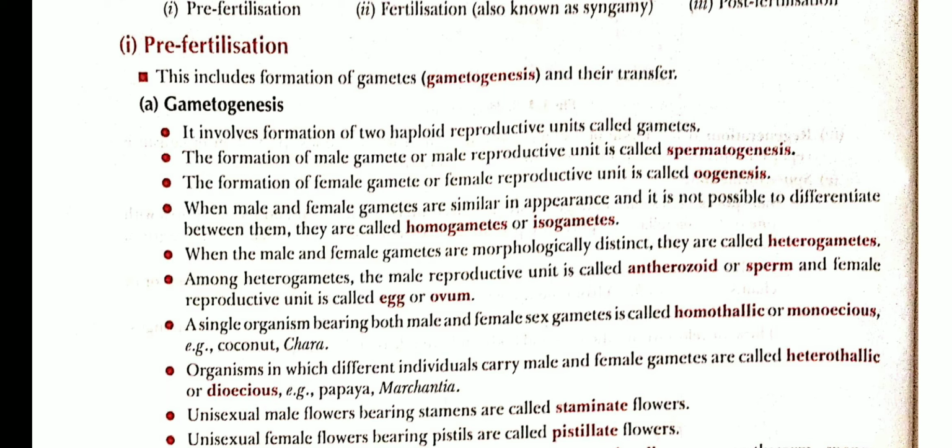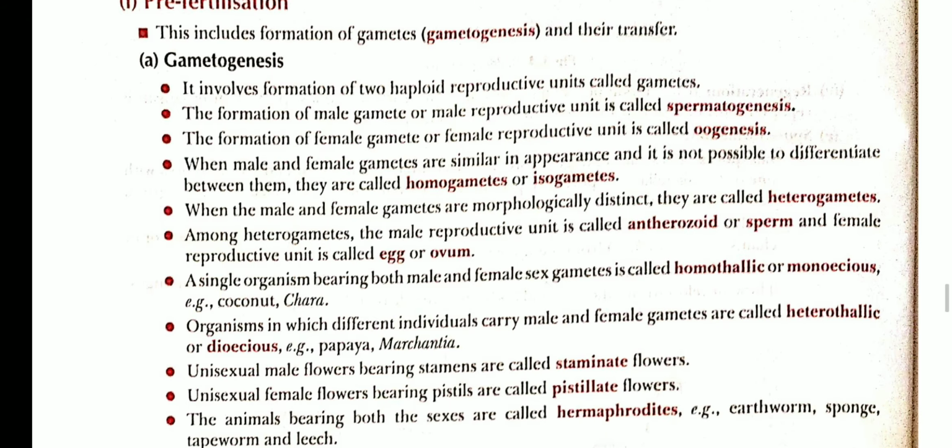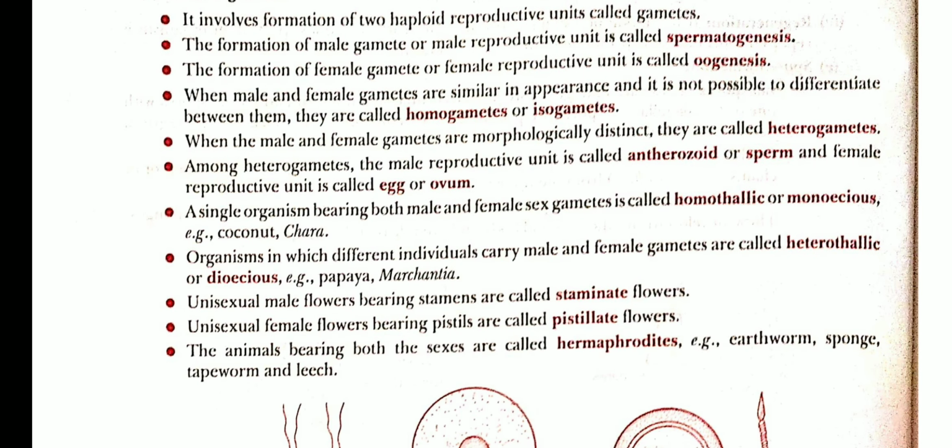So spermatogenesis and oogenesis take place by the process of meiosis, not mitosis. On the basis of size and morphology of the gametes, they may be homogametes or isogametes, or heterogametes. Homogametes are those where both male and female gametes are similar in size and shape.